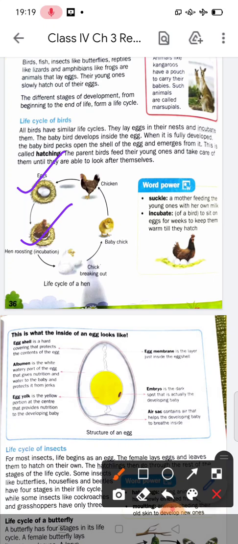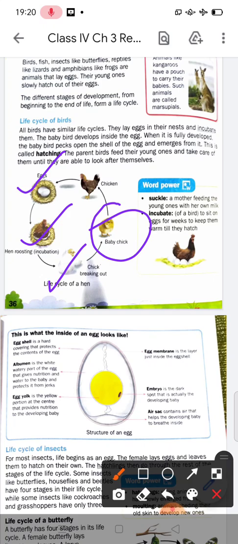When they incubate the egg, the baby bird develops inside the egg, and when it is fully developed, the baby bird pecks open the shell of the egg and emerges from it. And this process is called hatching.